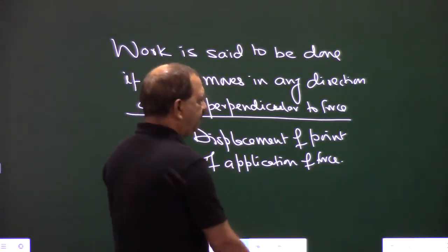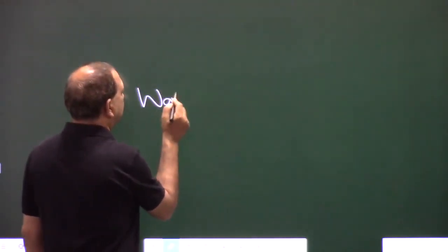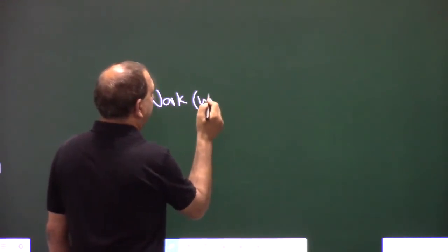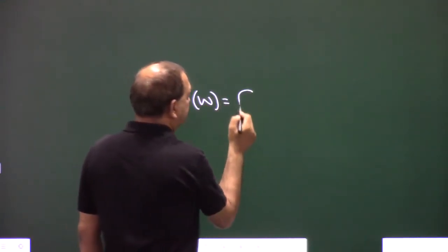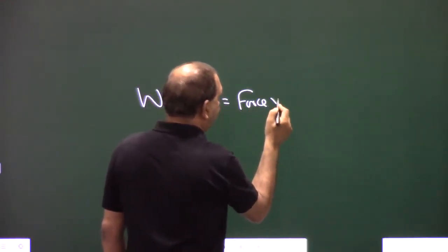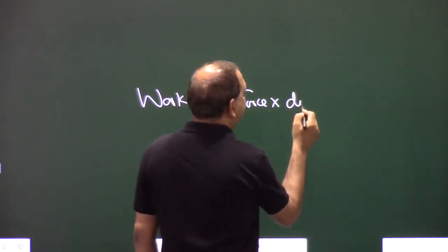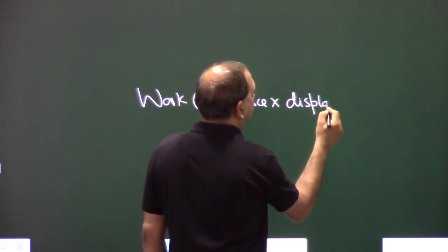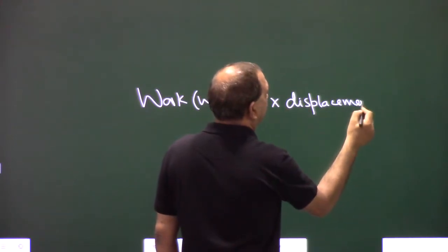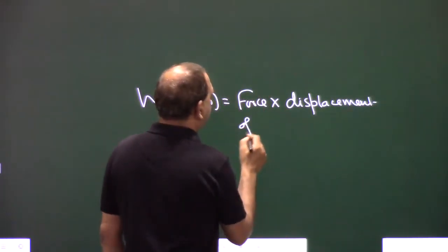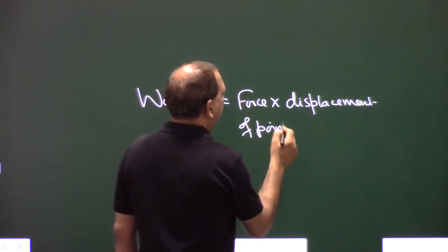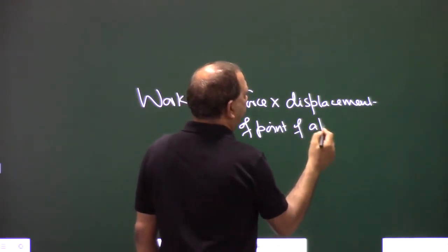So how we calculate the work? How we calculate the work? In general, what we say, work W is equal to force into displacement of point of application of force.